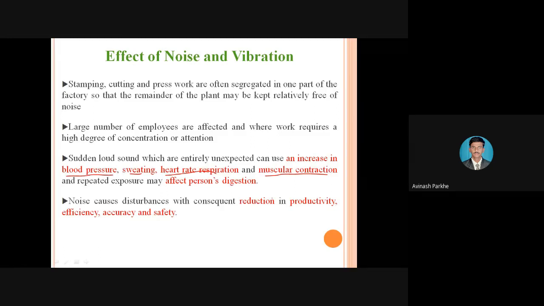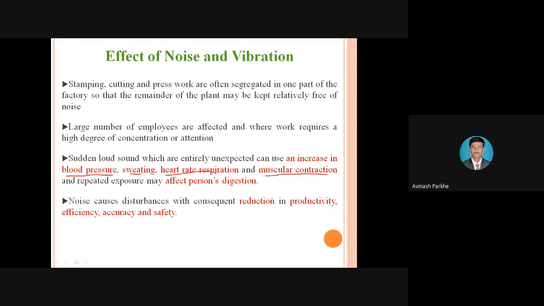Because if the workers are not working in the effective manner, there may be possibility of increasing the production time, there may be possibility of increasing the production cost. So if the production time and production cost increase, overall it will affect the productivity and efficiency of that particular industry. Therefore, these are the effects of the noise and the vibrations, which affect the human performance, human body. Also, it will affect the overall productivity and the efficiency of that particular organization or the industry.